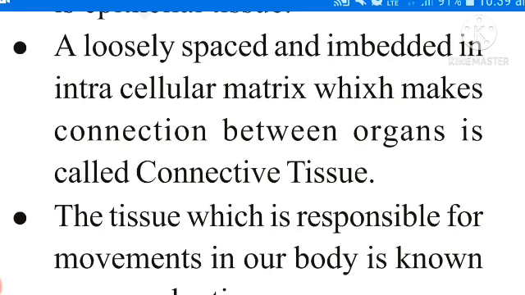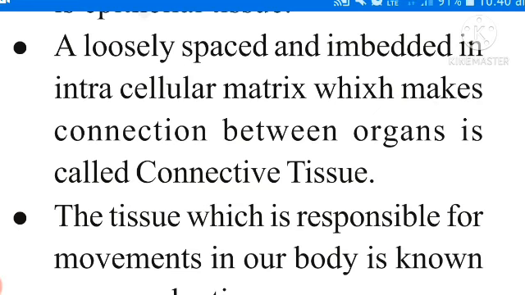Do you know, children? There are different types of connective tissue present in our body. I am reading, listen. Connective tissues: areolar tissue. Second one, adipose tissue.